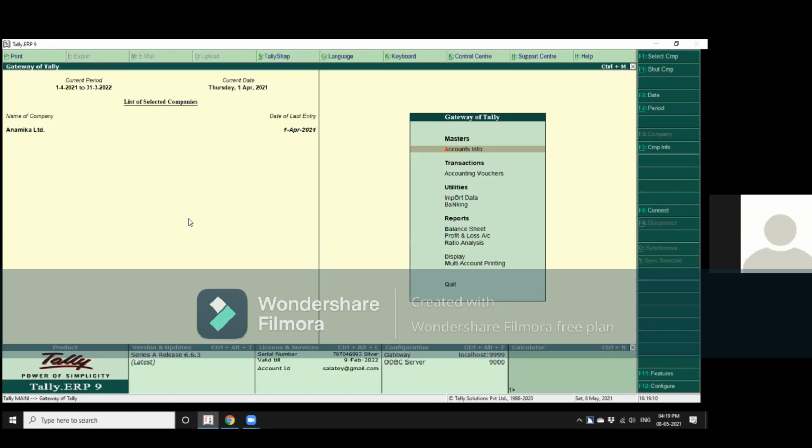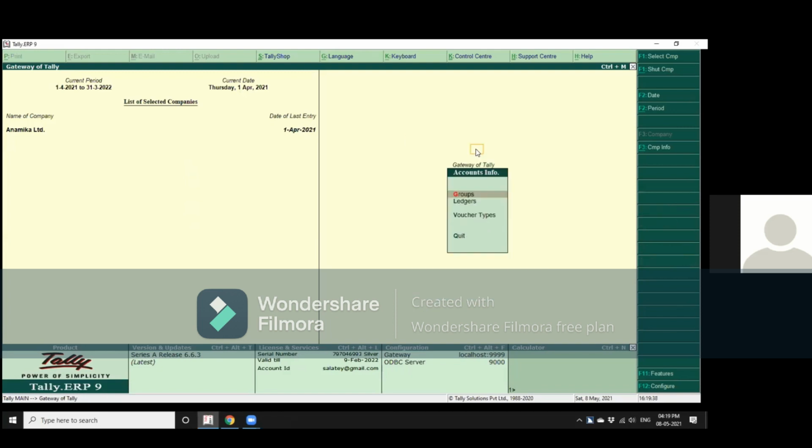Accounts info and accounting vouchers are the two main parts that we will be covering in this introductory session. Accounts info. My focus is on the info. I press the left mouse button.